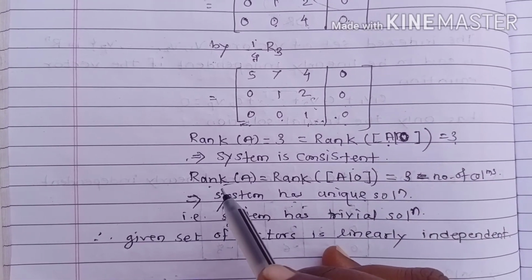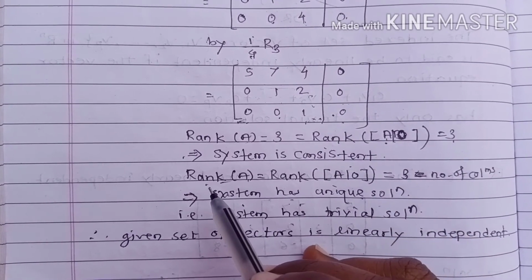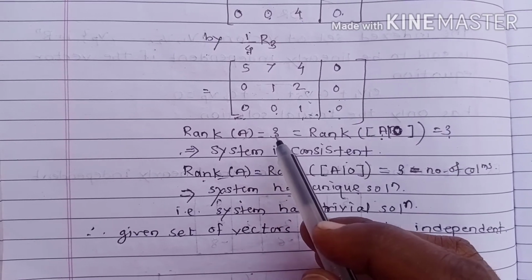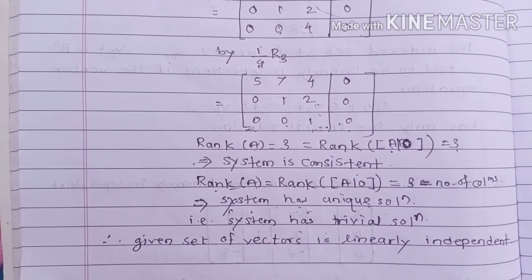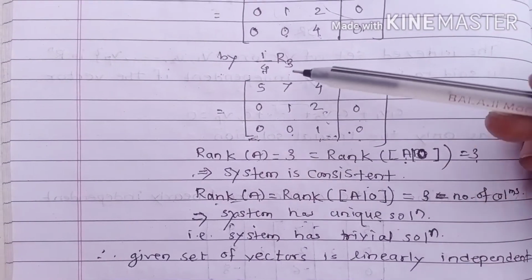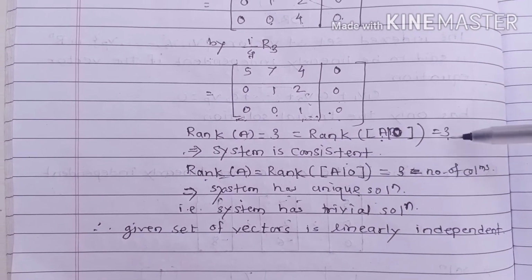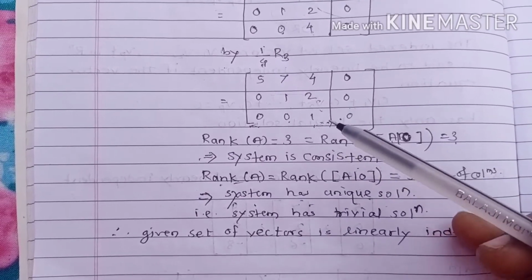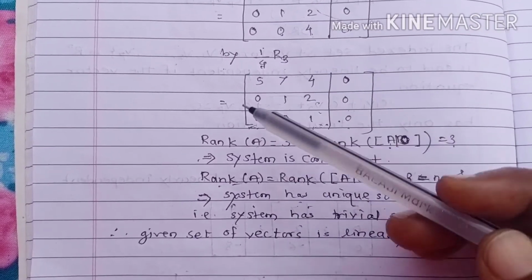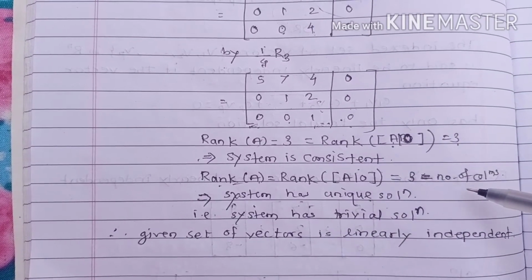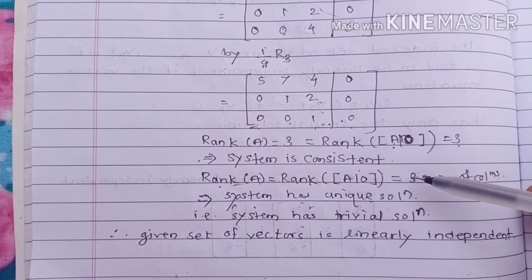For that we check the rank of A, which is 3, against the number of columns. We do not consider the constant column, only the coefficient matrix columns: 1, 2, 3. So the number of columns is also 3. Both are the same.